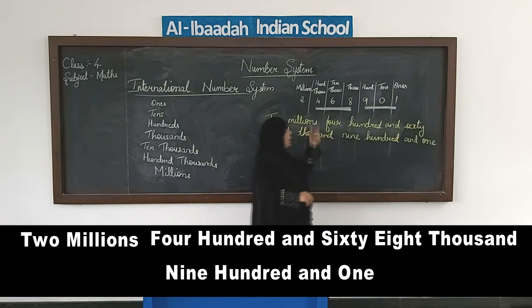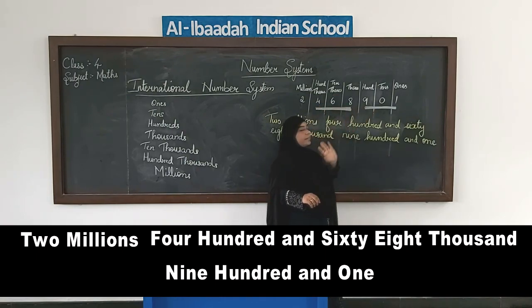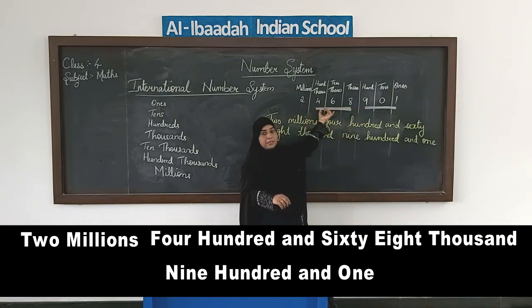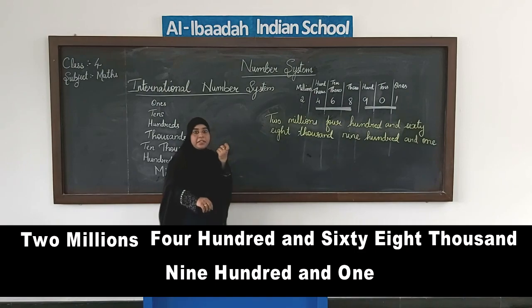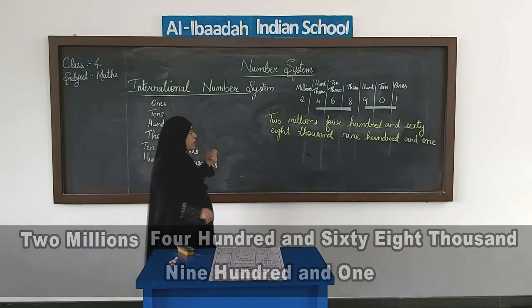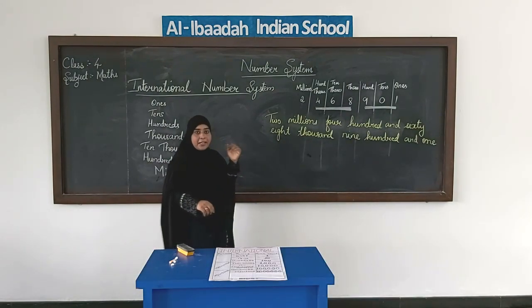2,468,000 and then last we have 901. This is the main difference in reading the number in the international system. Three numbers together, 3 numbers we will take and read together. Okay. Now let us discuss the place values.